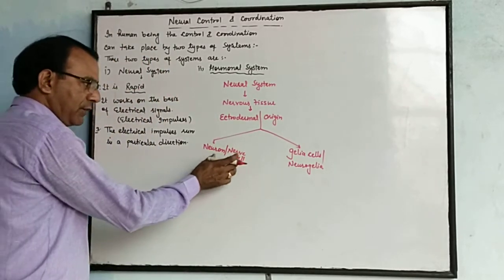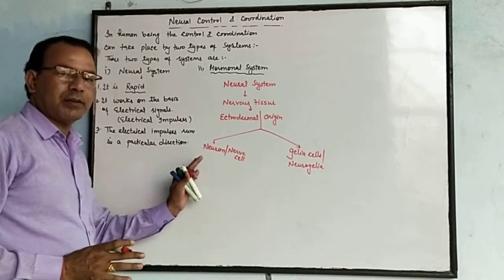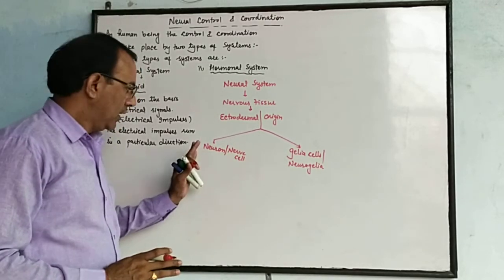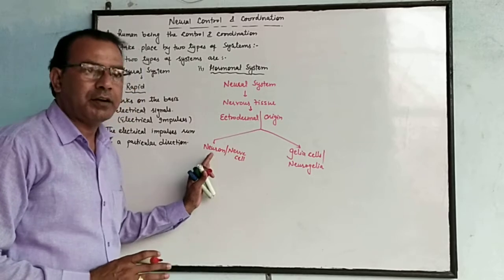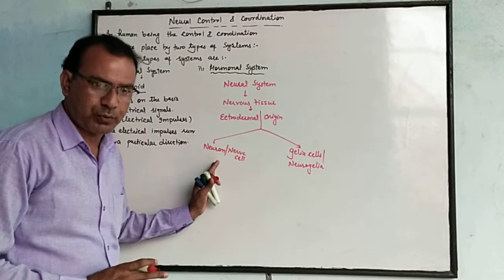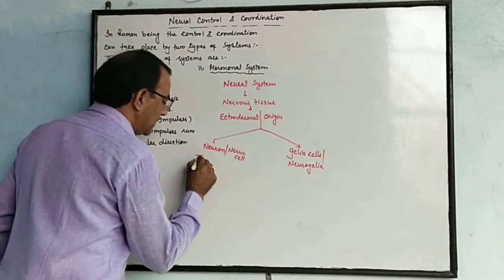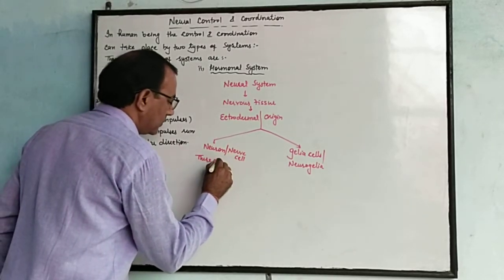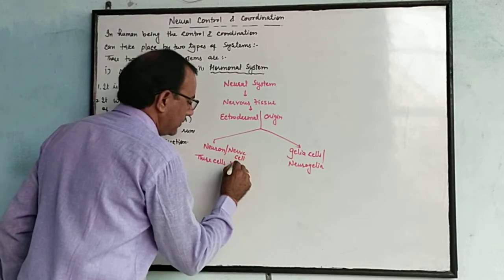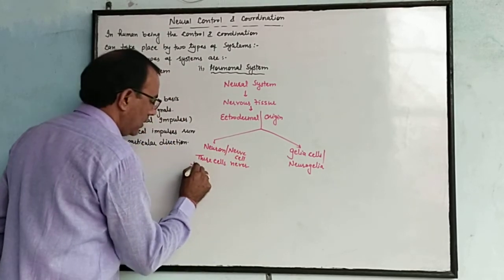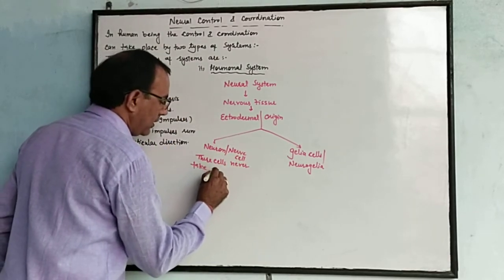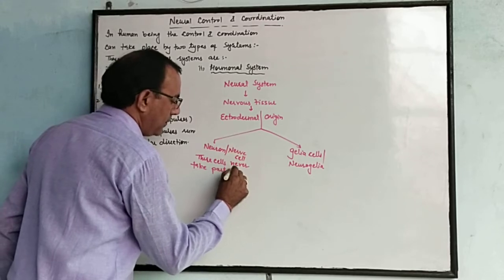The first major difference between the glia cell and the nerve cell or neuron is that neurons never take part in the division process.